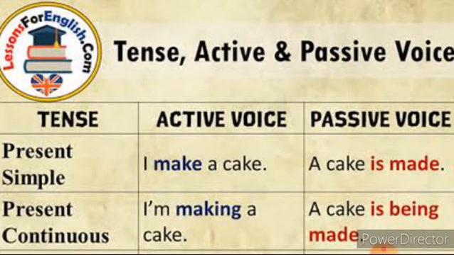The next one is the present continuous. In this present continuous the formula is subject plus am, is or are plus V4. V4 means the 'ing' form. While converting into passive form you have to use object plus am, is or are plus being. Being means present continuous form. Then being plus V3, here 'made', the past participle form, we have to use.